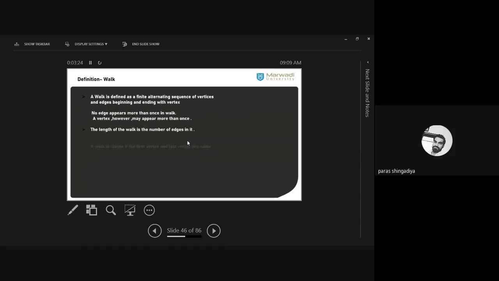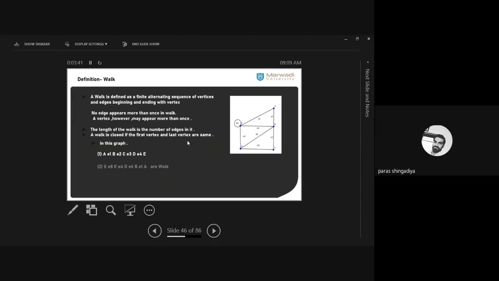So that definition we had discussed in the last lecture, and then after that, two conditions for that: no edge appears more than once in a walk, but a vertex may appear more than once in a walk. Clear? You cannot repeat an edge again, but you can repeat the vertex more than one time. Clear? So that is the definition of walk.